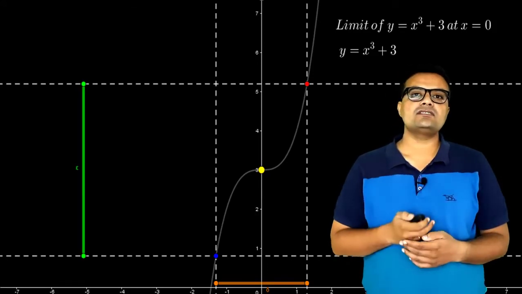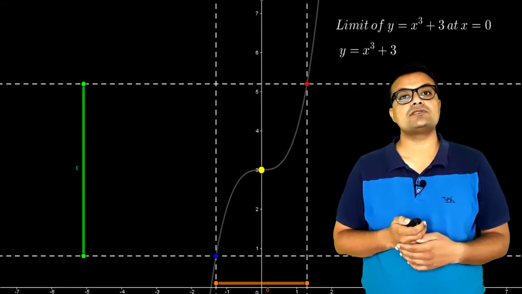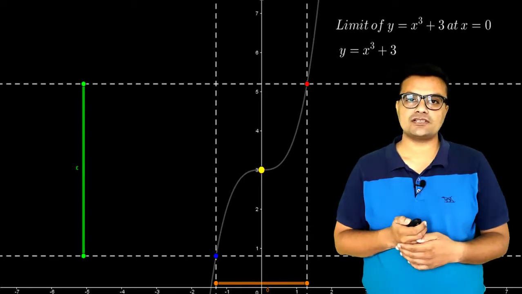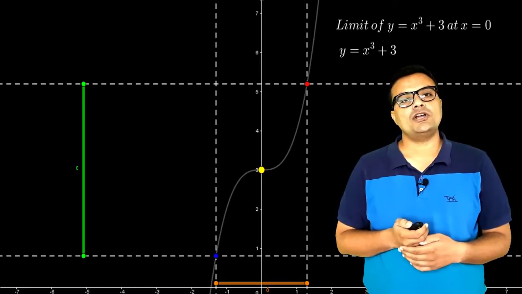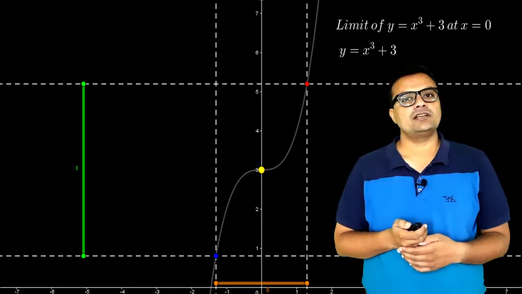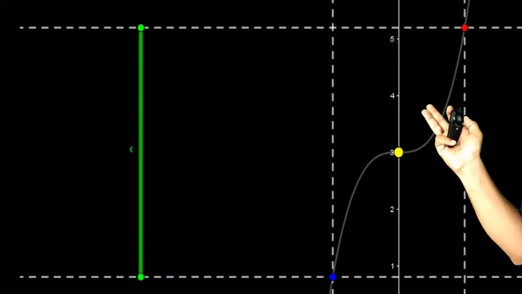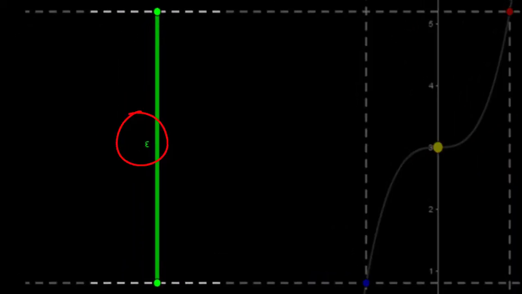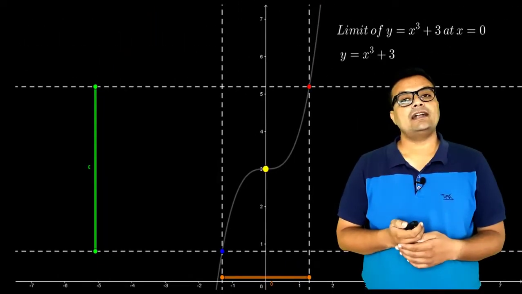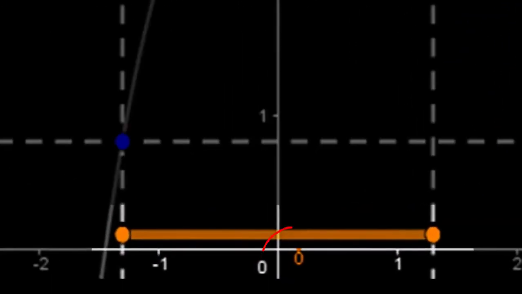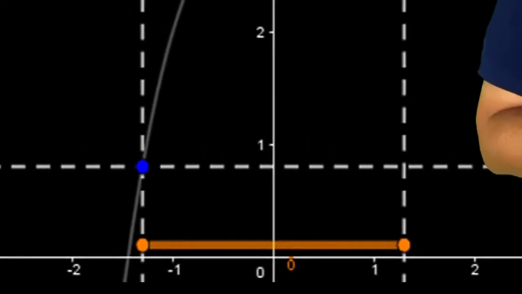Now to understand this on a function, I am assuming a case of y equal to x cube plus 3 and the point of interest is x equal to a. In this picture you can see clearly that the green length is nothing but the length of epsilon, and the orange length is nothing but the length of delta.